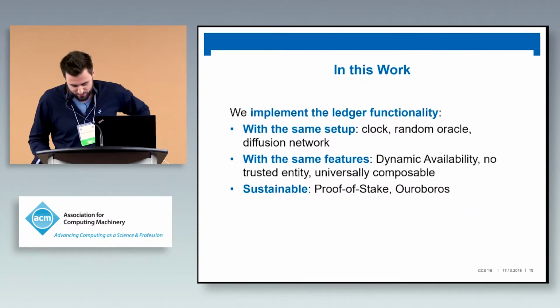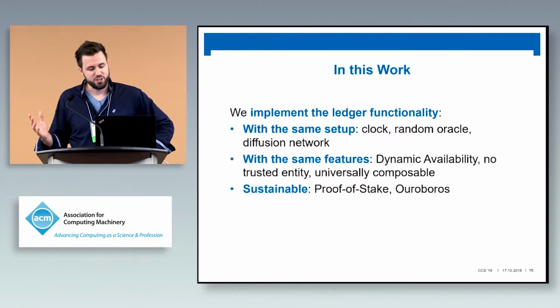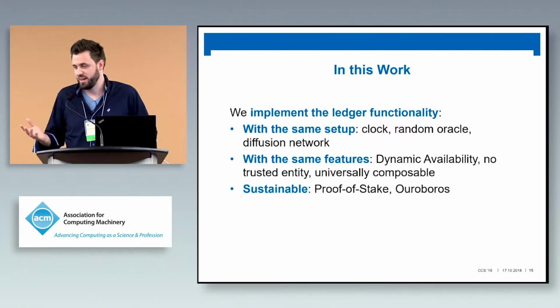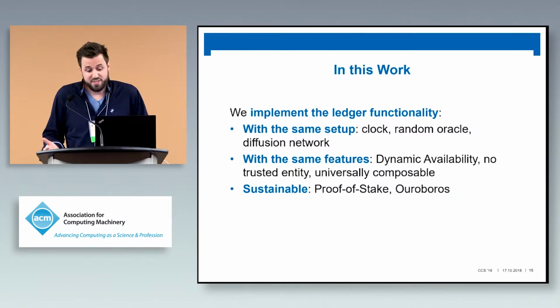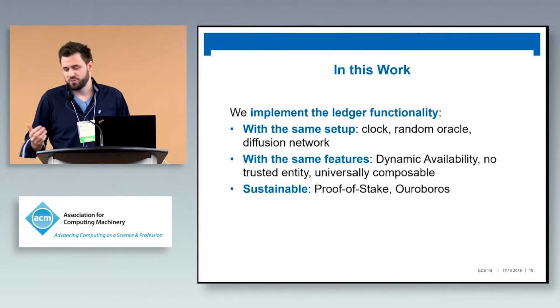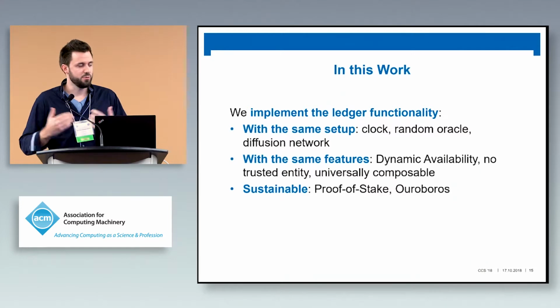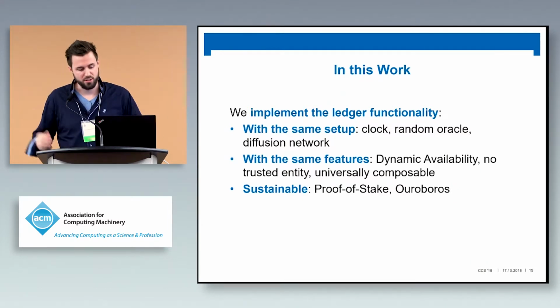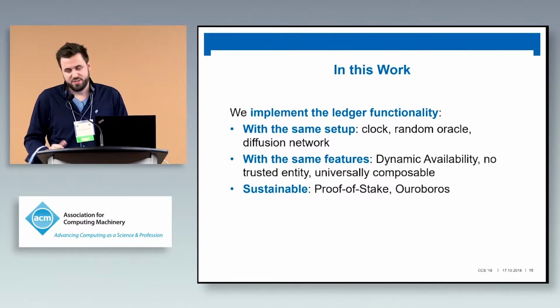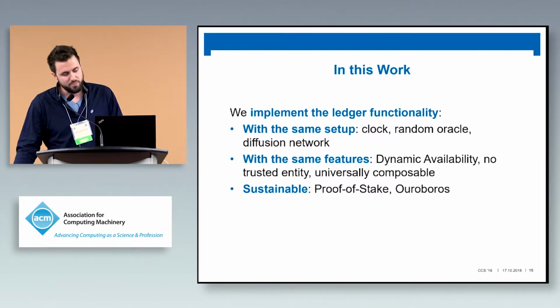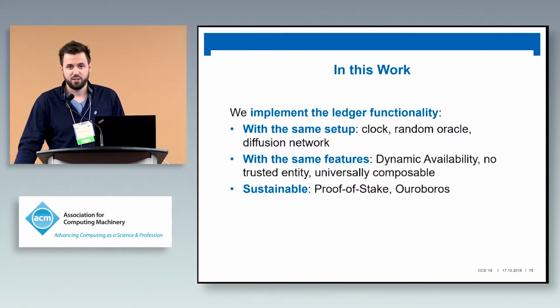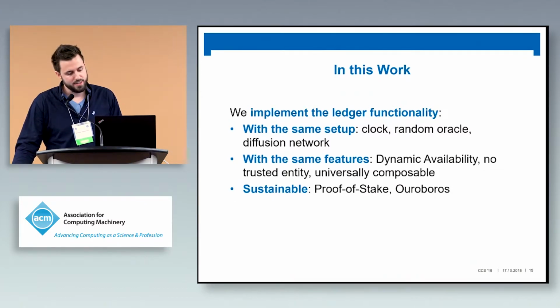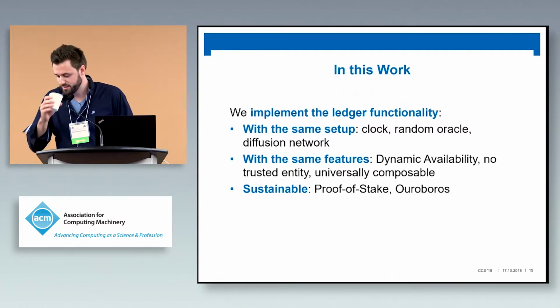And in this work, we show that we implement the ledger functionality with exactly the same setup. So the natural setup you just saw with the same features: dynamic availability, no trusted entity. We can give universally composable guarantees, which means the guarantees we give hold in every context. And we're sustainable. So we built this on top of proof of stake, in particular based on Ouroboros. On Ouroboros Praos, and this is what I'm going to explain next.